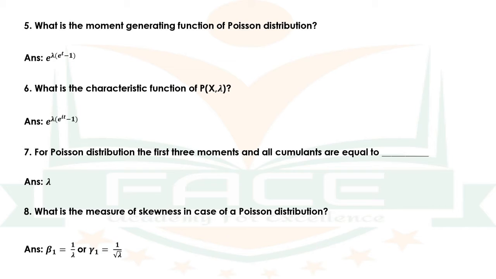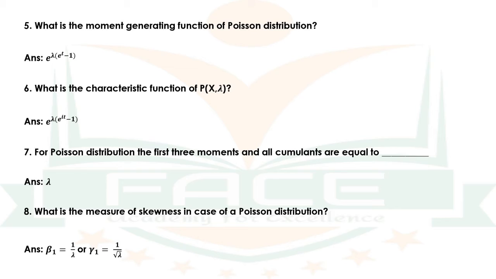Question number 5. What is the moment generating function of Poisson distribution? The answer is e raised to lambda into e raised to t minus 1. Question number 6. What is the characteristic function of P(x, lambda)? The answer is e raised to lambda into e raised to it minus 1. Question number 7. For Poisson distribution, the first 3 moments and all cumulants are equal to dash. The answer is lambda.